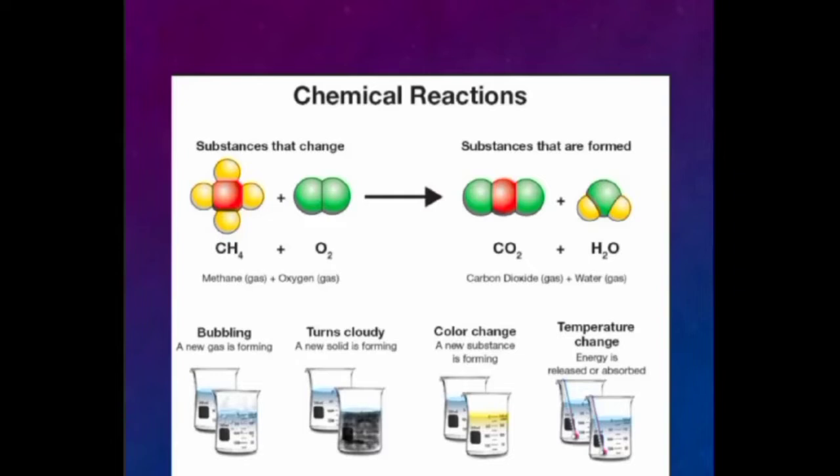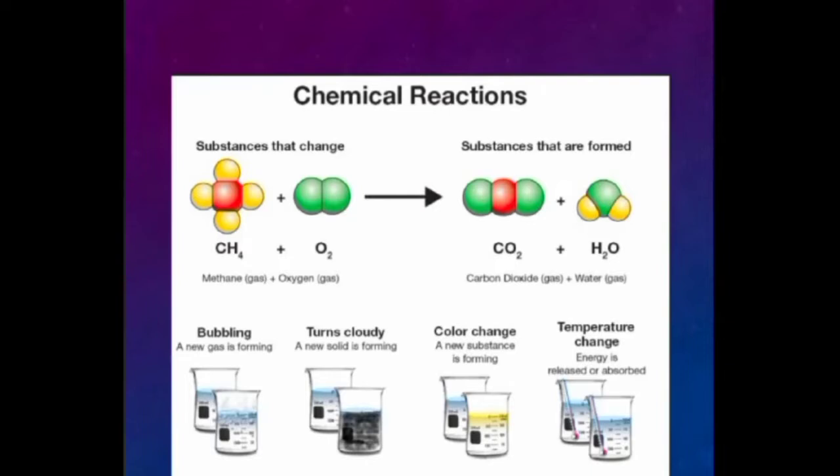Substances that change are methane gas plus oxygen gas, and substances that are formed are carbon dioxide gas plus water gas. The indicators are bubbling, turning cloudy, color change, and temperature change.